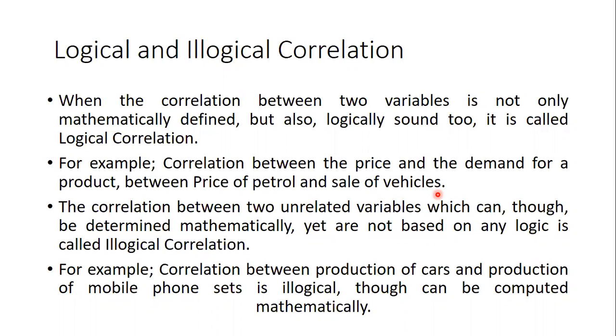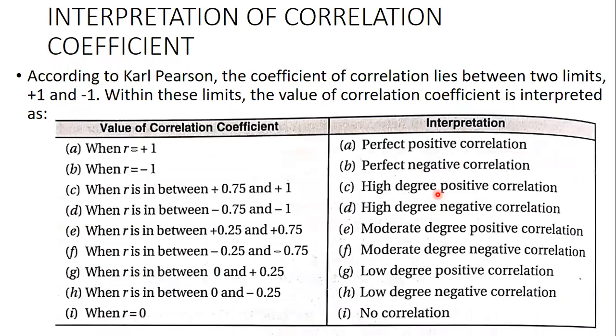Now, when you talk about illogical correlation, which we just saw in the other part, like size of shoe and intelligence, all this does not make sense at all when you compare them. So that is illogical correlation. Those were the 5 types of correlation.